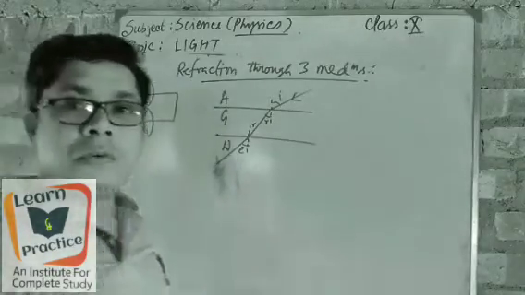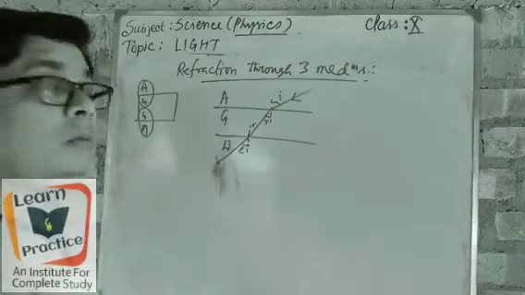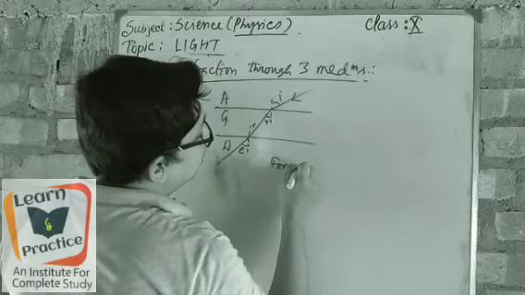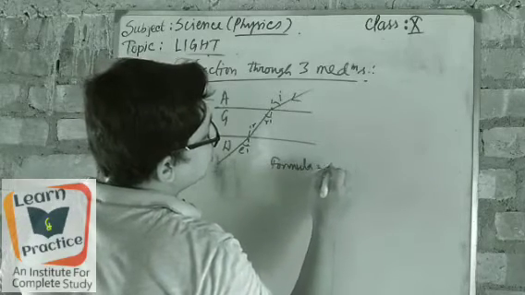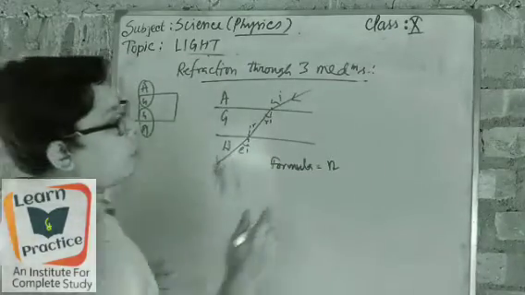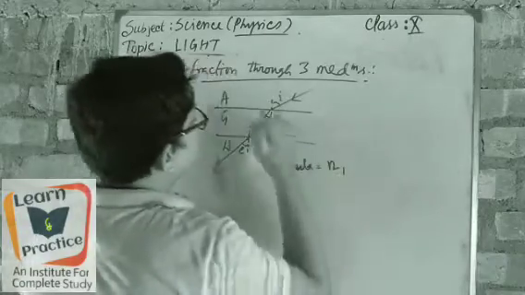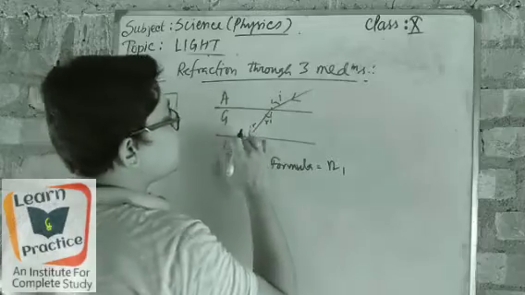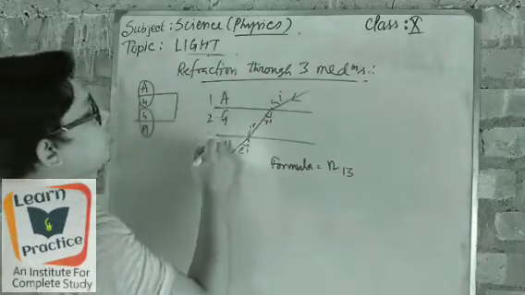So from here a formula can be obtained. We can conclude with one formula: the refractive index of medium 1 with respect to medium 3, because three mediums are there, 1, 2, 3.